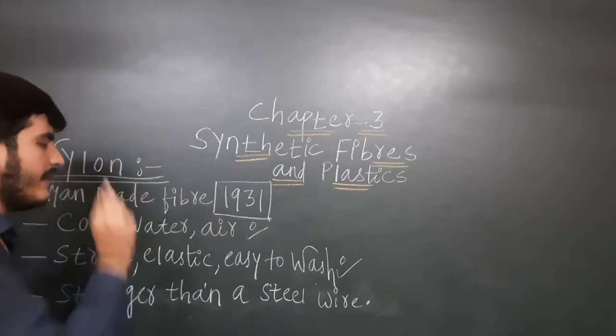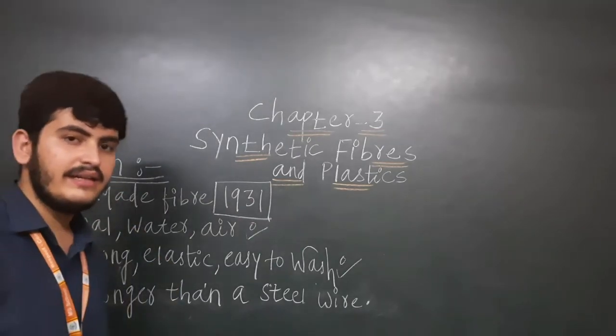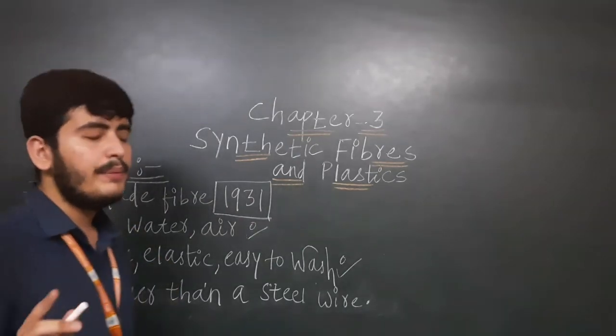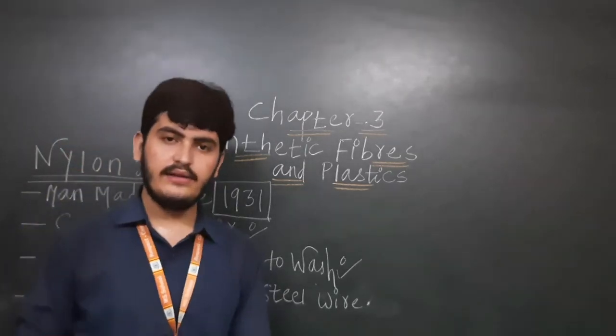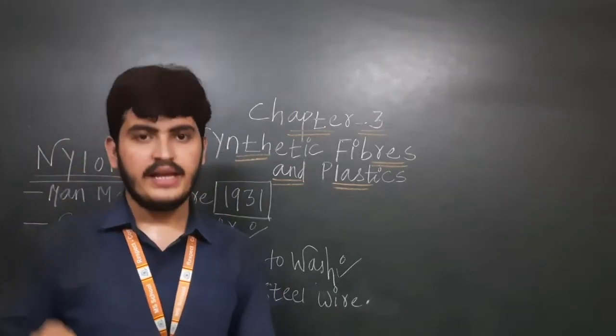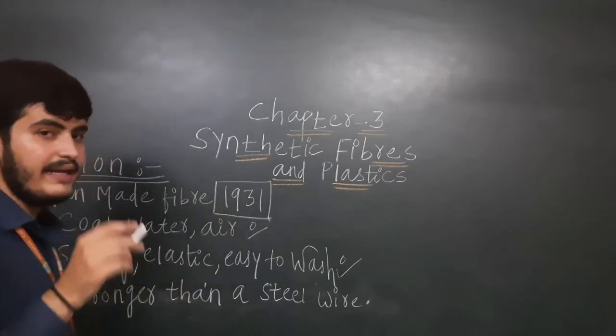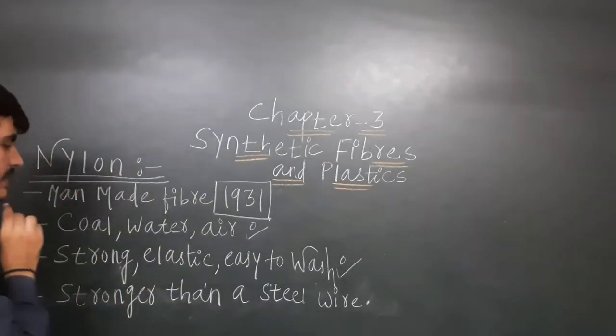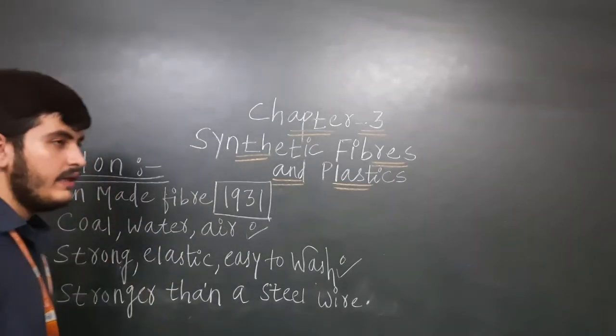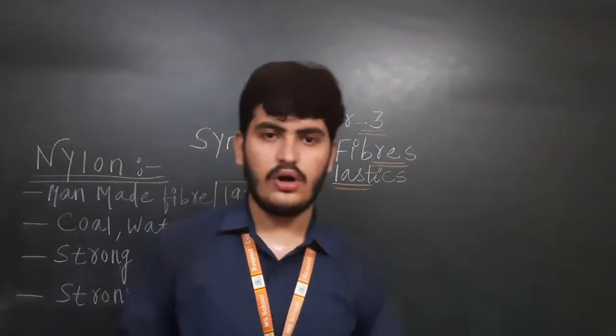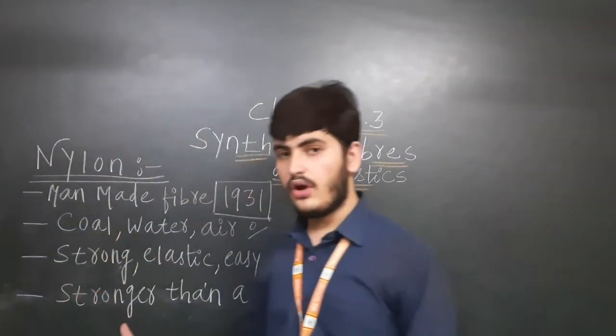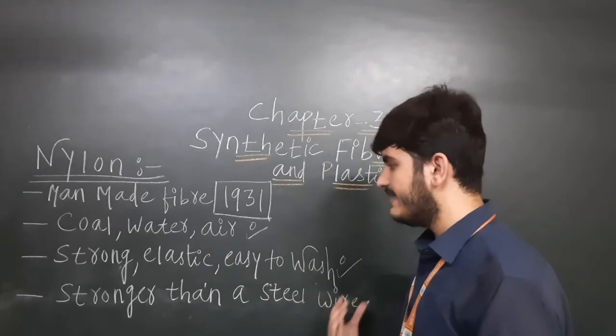This is also a man-made fiber. It was made in the year 1931, but without using any raw material from plants or animals. The things they used to make this nylon are coal, water and air. Then we saw the characteristics of nylon. It is strong, elastic, easy to wash.